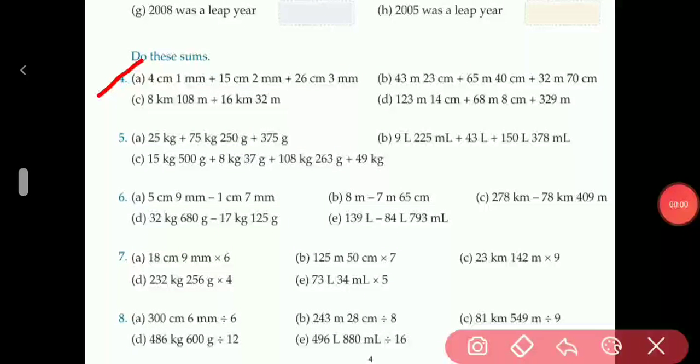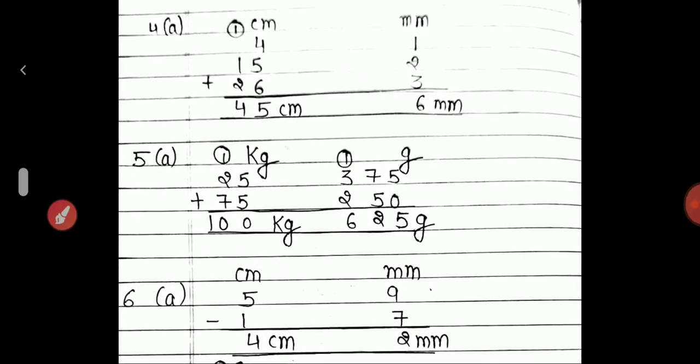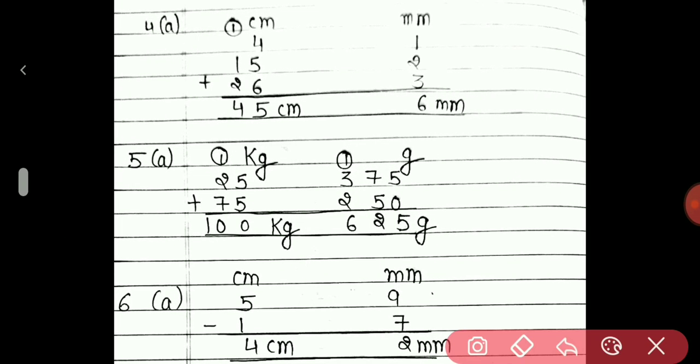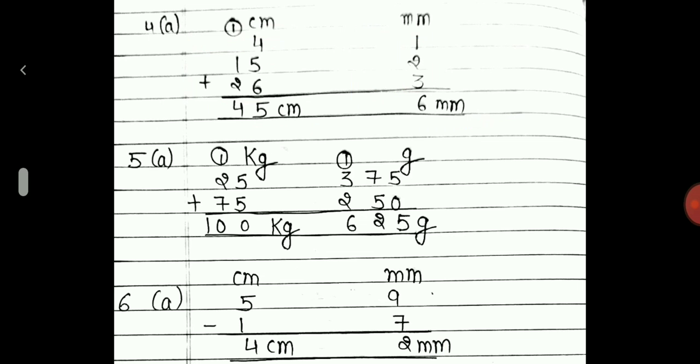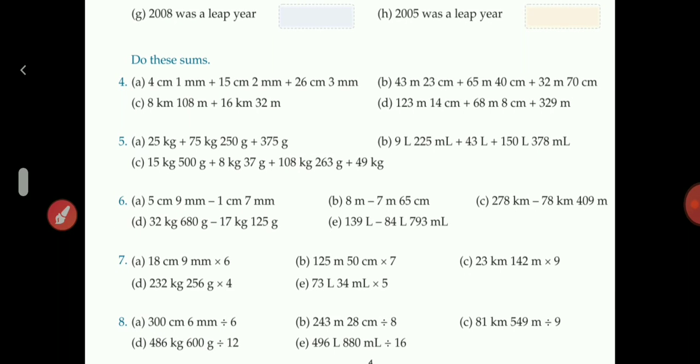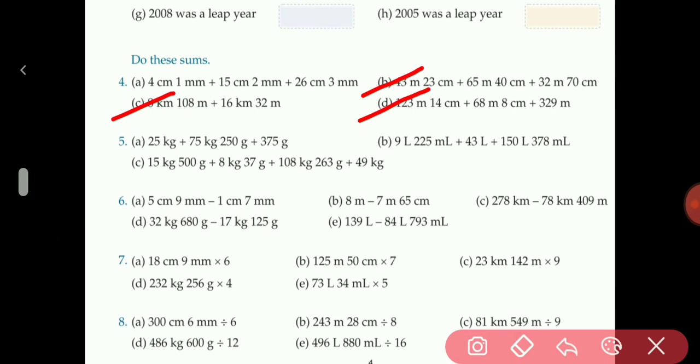Question number 4, we have to add them. 4 centimeter 1 millimeter plus 15 centimeter 2 millimeter plus 26 centimeter 3 millimeter. Here's the solution. We will write the centimeters on one side and millimeter on one side. Now we will add them. 3 plus 2 plus 1 becomes 6 millimeter. 6 plus 5 is 11, plus 4 is 15, and 1 carry. 1 plus 1 is 2, plus 2 is 4. So the answer is 45 centimeters 6 millimeter. Rest of the questions B, D and C will be your homework.